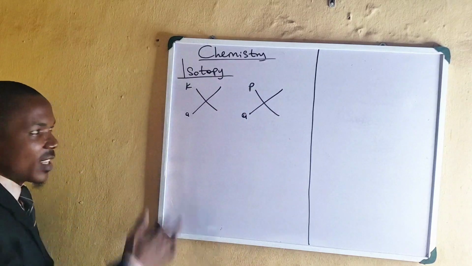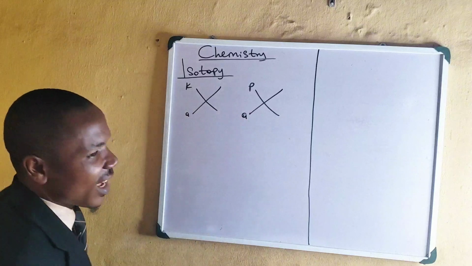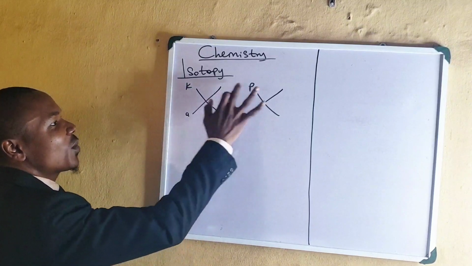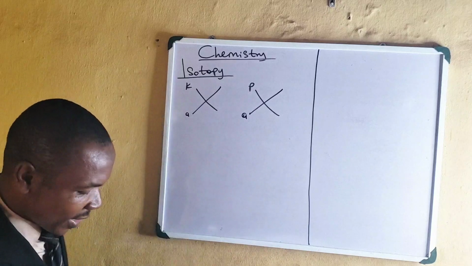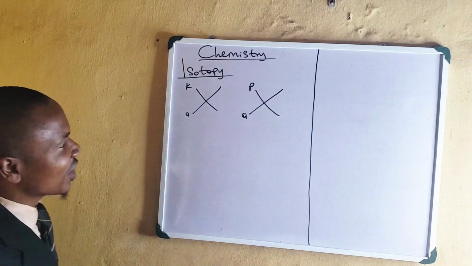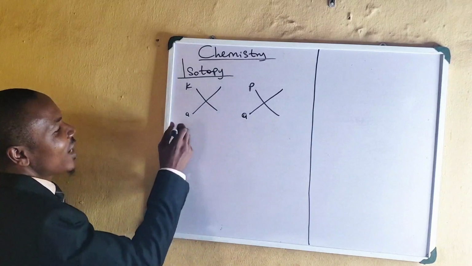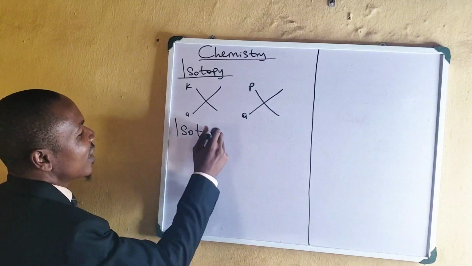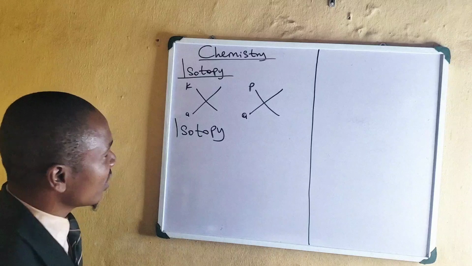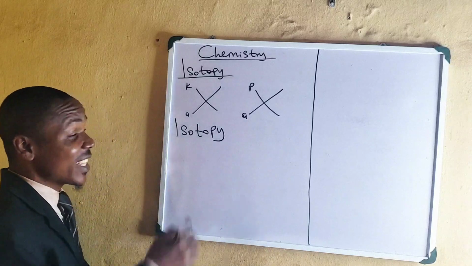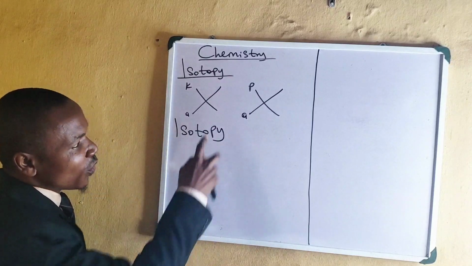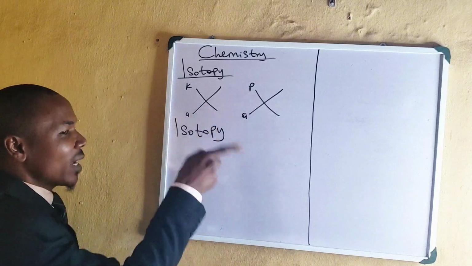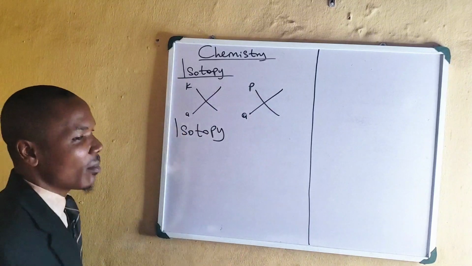Different. The same element, XX, they have the same atomic number. Can you see? AA, but different atomic masses. All right, so when you have something like this, we call it isotopy. Can you see it? Isotopy, that is the phenomenon. We call this one isotopy: existence of atoms of the same element that will have the same atomic numbers but different atomic masses.